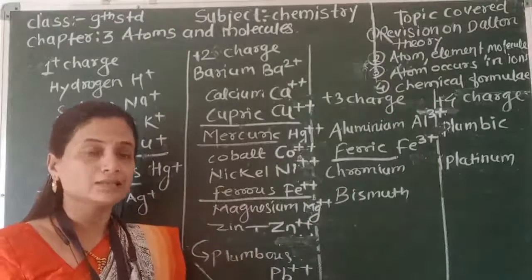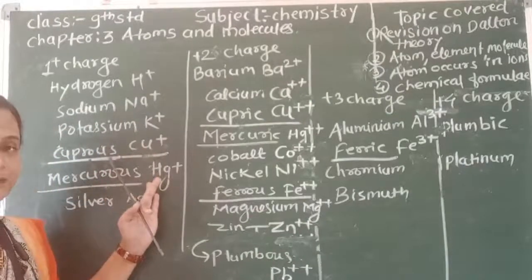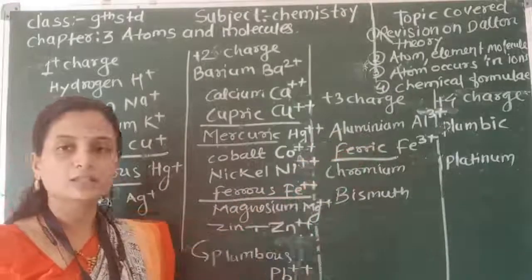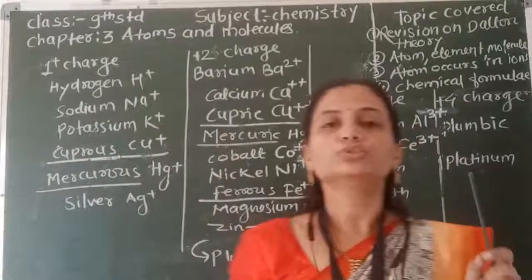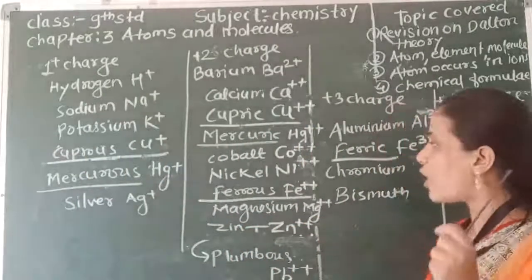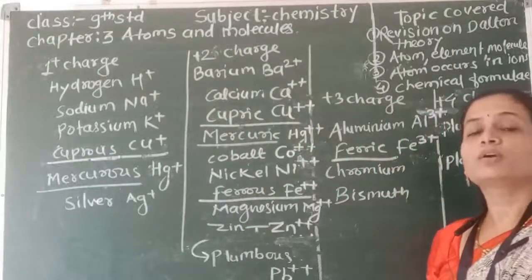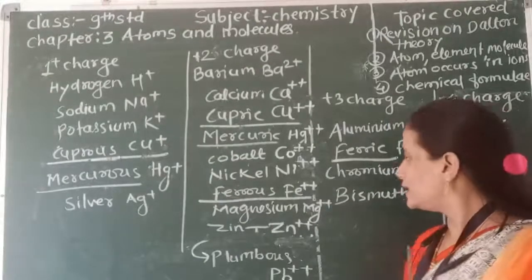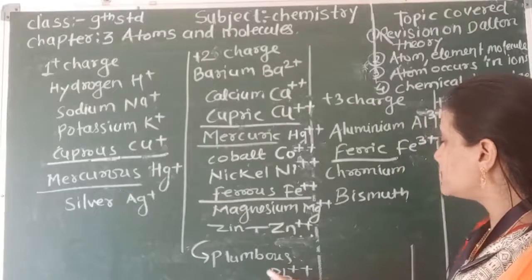Ferrous is given as a 2 plus charge, and ferric is a 3 plus charge. You must remember all these charges, because this is very important to solve numerical problems. So let's see, next, plumbous is 2 positive.